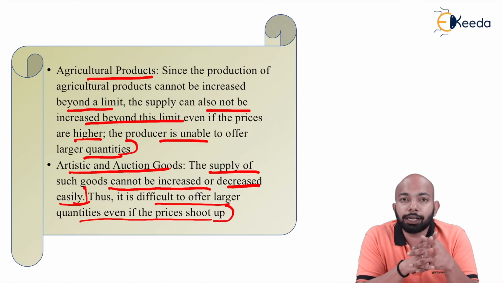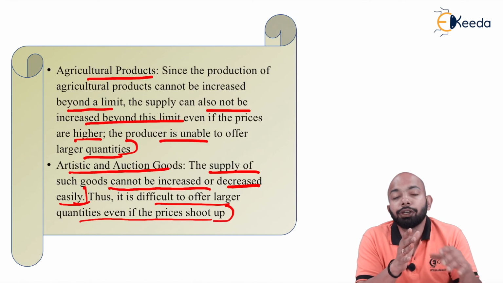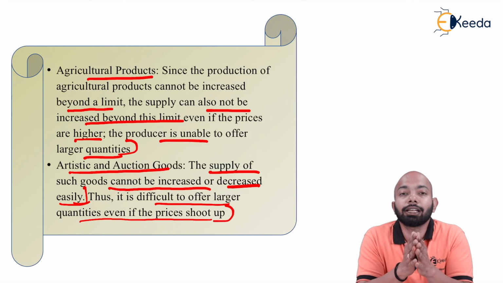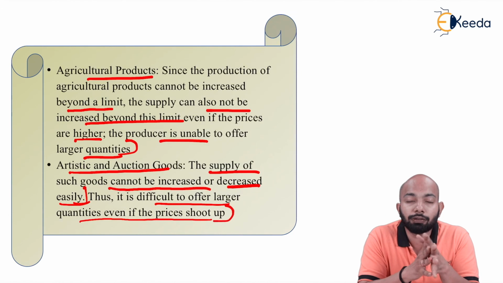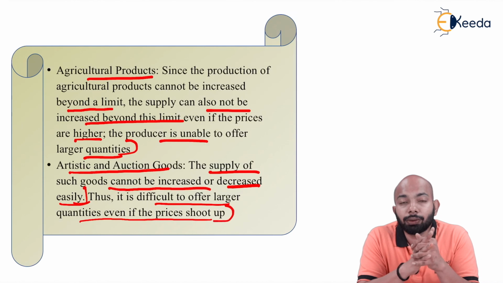So these are the exceptions that you need to understand when it comes to artistic goods being in the picture. This is the same thing that you need to follow and understand, how exactly you need to work when it comes to understanding the exceptions of the law of supply. So this is what you need to understand. This is all that we have in this video, where we have discussed the exceptions for the law of supply. Thank you.